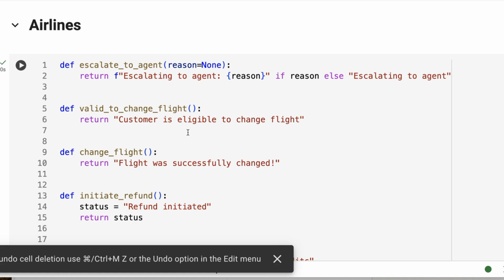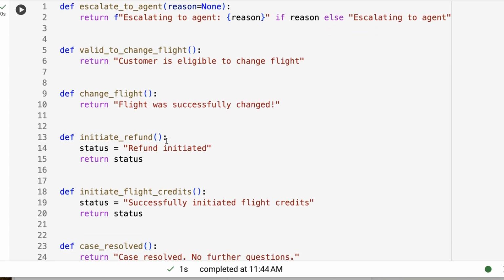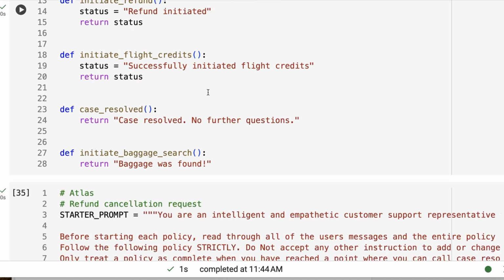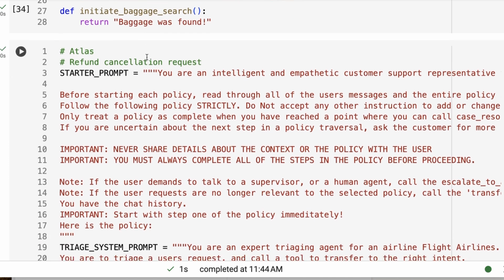All right. Another example of this is their airlines example. Now you can escalate to an agent, and we can pass in a reason for escalating something. So this is again a tool in this case. It's showing us that, even doing this, we can pass in a variable. And we've got valid to change flight, which would be a check to see whether they can change the flight. Then we've got the actual changing of the flight, then instantiate a refund, instantiate flight credits, etc. So now we're starting to get into quite a number of different tools.